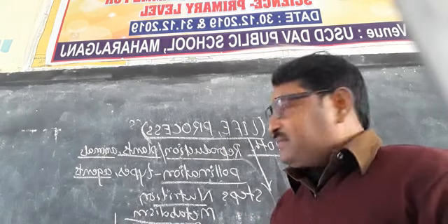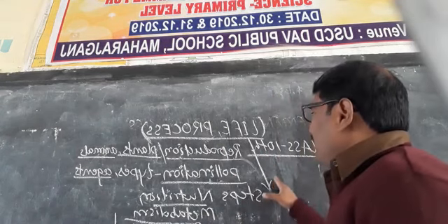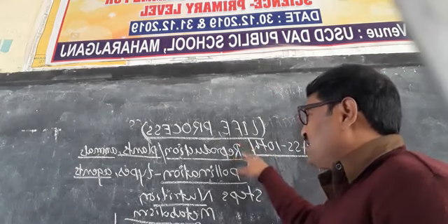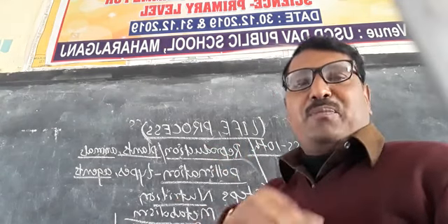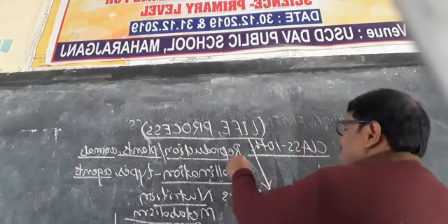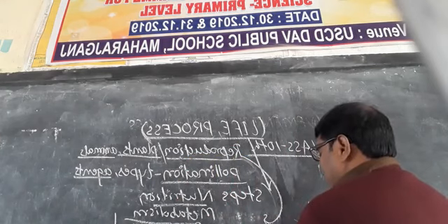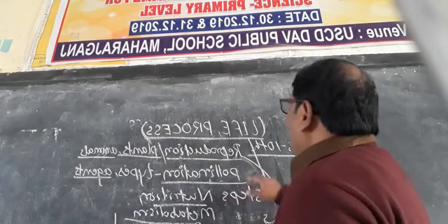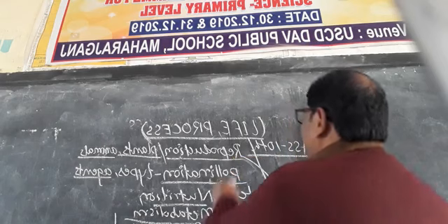It's clear. Now, in this chapter, we have to start the subtopic reproduction. Reproduction, as we know, is made of two parts. One is RE.